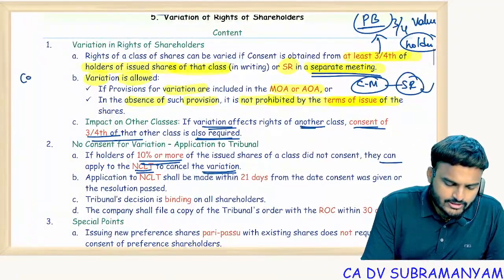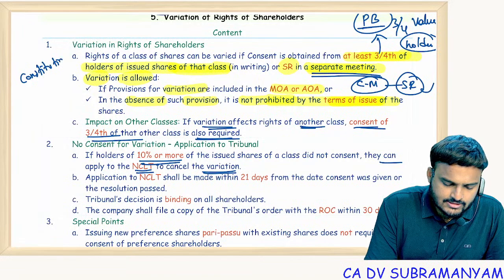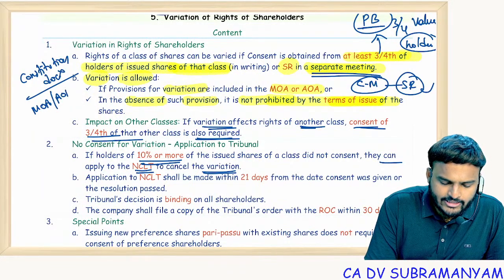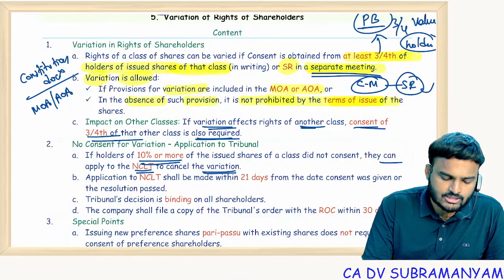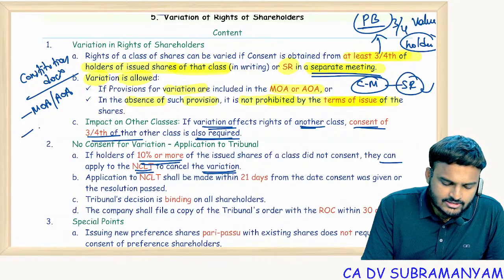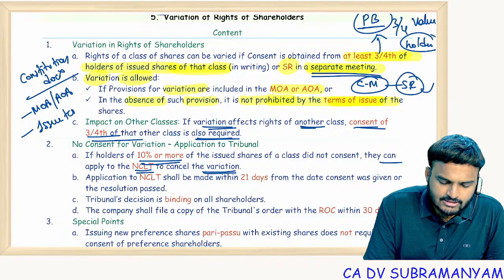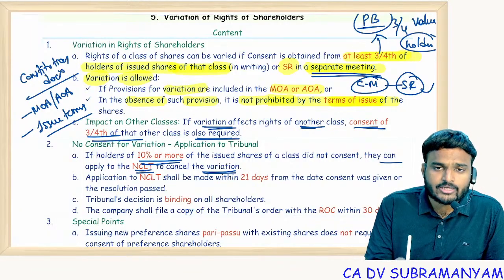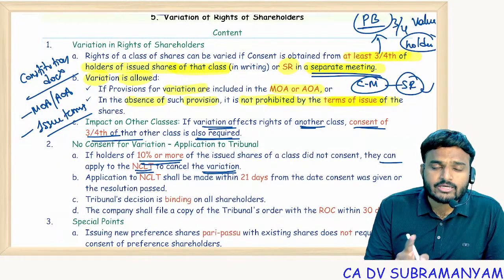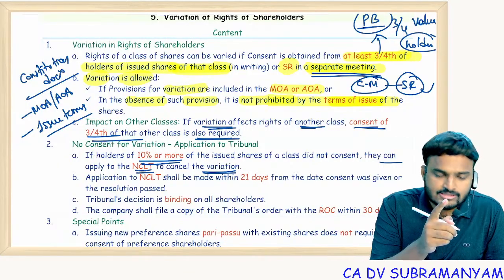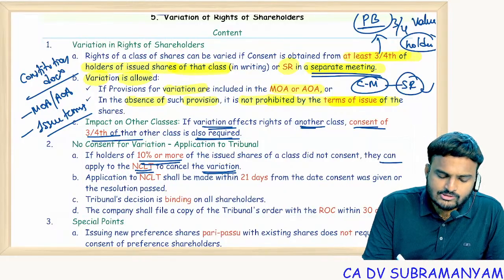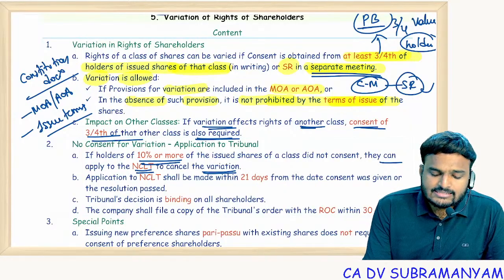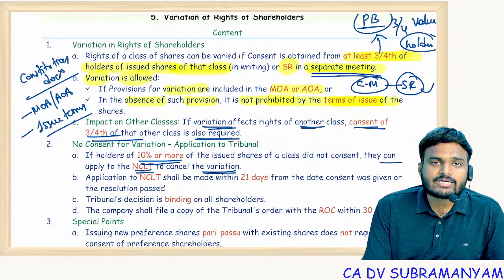First, look at the constitutional documents, that is MOA, AOA. If MOA, AOA allows for variation, you can proceed with variation. If MOA, AOA is silent, then look at the issue terms, that means the prospectus or private placement document. In that document, variation should not be prohibited. If variation is prohibited, then variation is not allowed. After looking at these constitutional documents, get consent from the shareholders whose rights are getting affected.